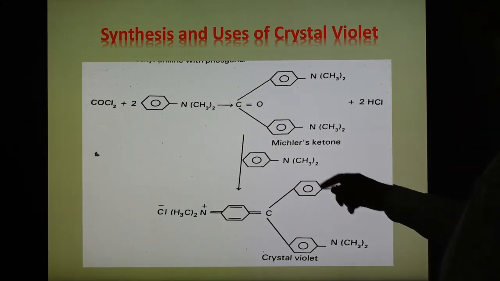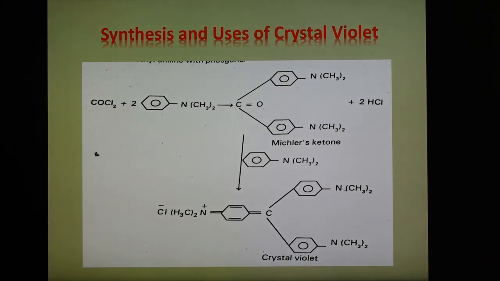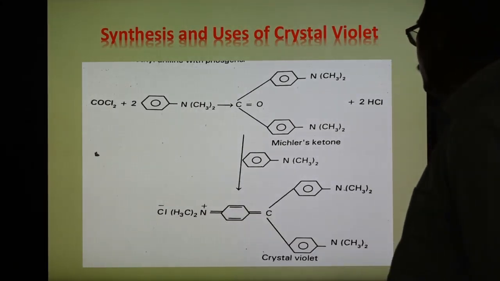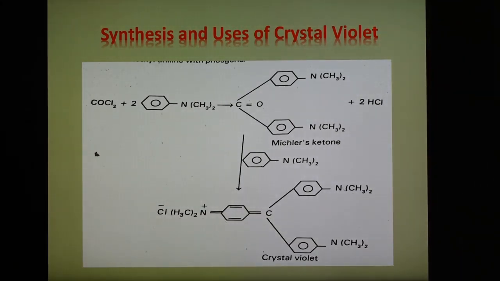Now when another molecule of dimethyl aniline reacts, this oxygen can be removed, and in its place the group is joined here, and we get the compound which is crystal violet. So another molecule can join there. It is obtained by heating N,N-dimethyl aniline with phosgene.